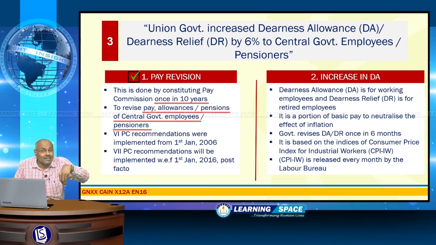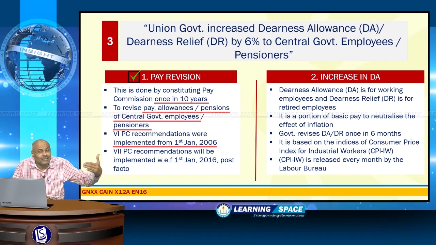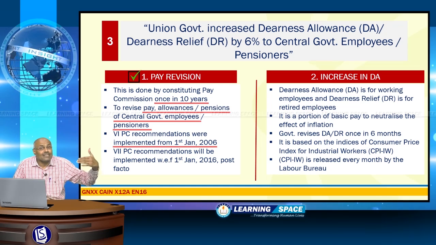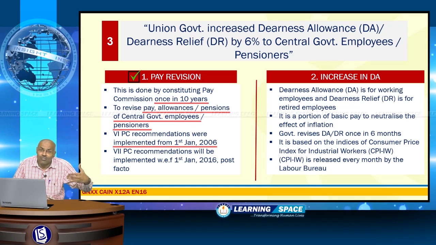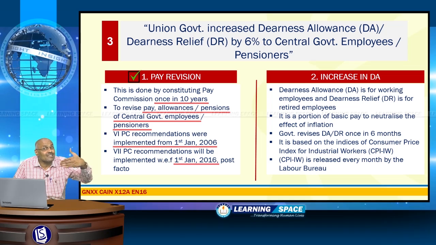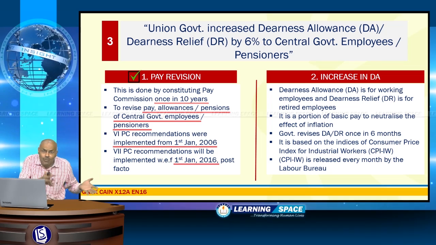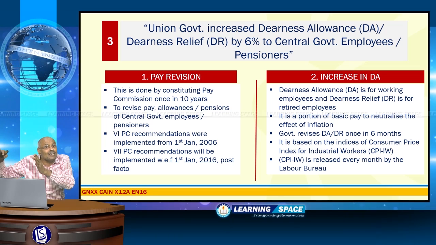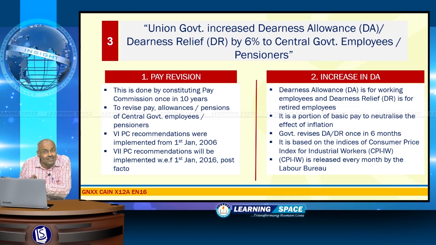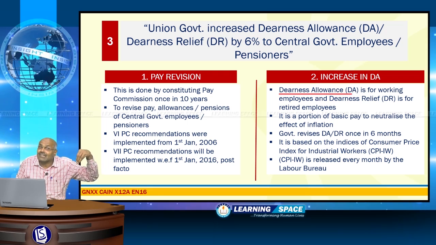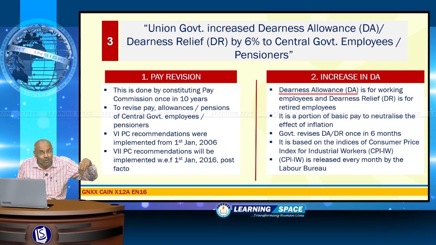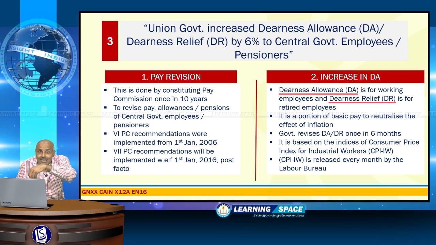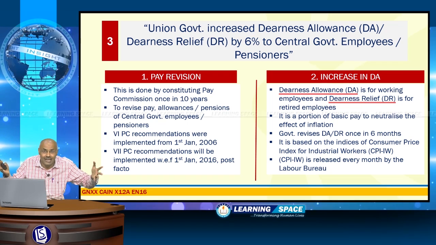6th pay commission recommendations were implemented from 1st January 2006, and the 7th pay commission has already given its report and it is going to be implemented post facto from 1st January 2016. This is all about pay revision. Pay revision is different, increase in DA or DR is different. What is meant by DA? Dearness Allowance. That is for working employees. What is meant by DR? DR is for pensioners. That is Dearness Relief. Both are one and the same.